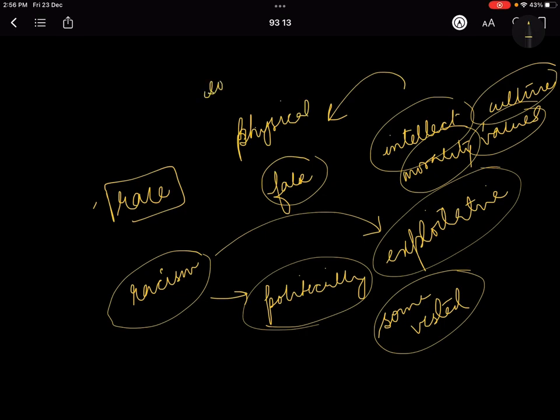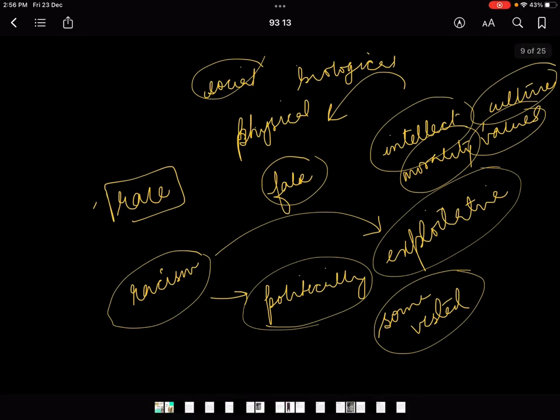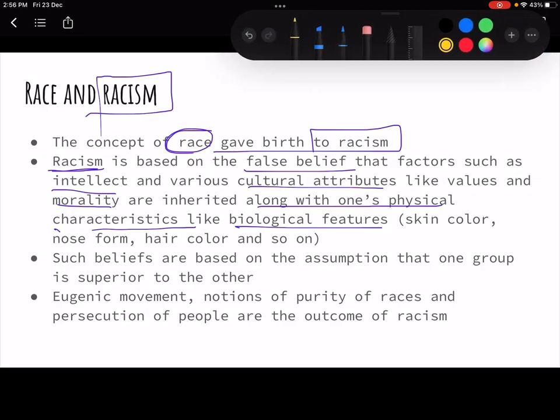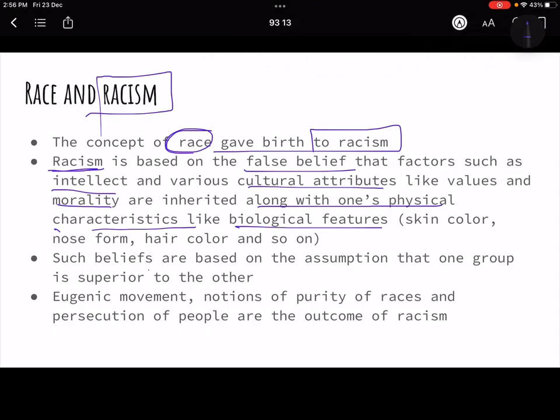So what did they do? They mixed two concepts. One is the social concept and one is the biological concept, and it suited certain people's political motives and vested interests. So these ideas came up, and they did a lot of harm to humanity as such. These beliefs are based on the assumption that one group is superior to the other. Obviously there will always be a group that exploits the other, and that exploitation will happen based on false beliefs of superiority and inferiority, right?